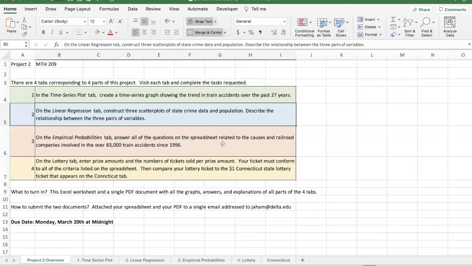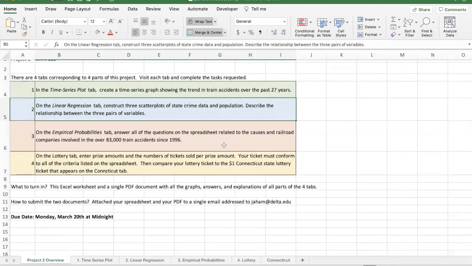And as you can see, we return to the train accidents data. There are over 83,000 train accidents over that 27-year period. And in that one, you're going to look at some of the causes of the train accidents as well as the most popular railroad companies in the country and how those two are related.